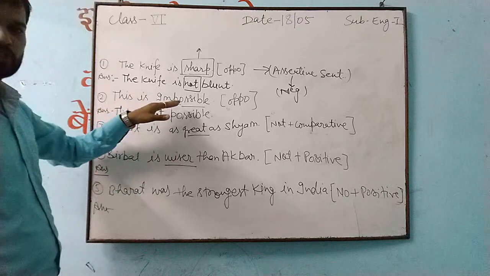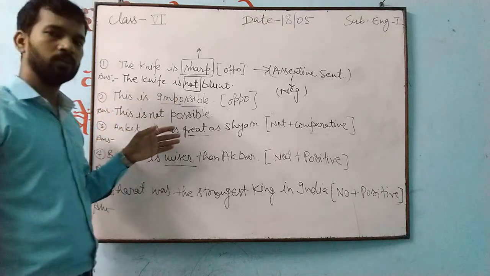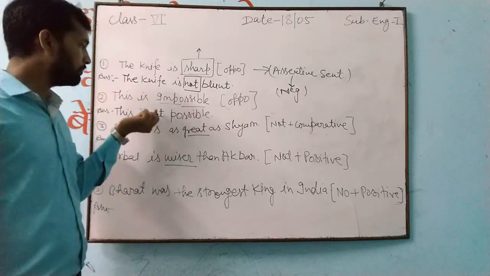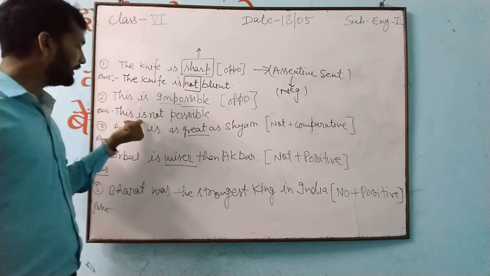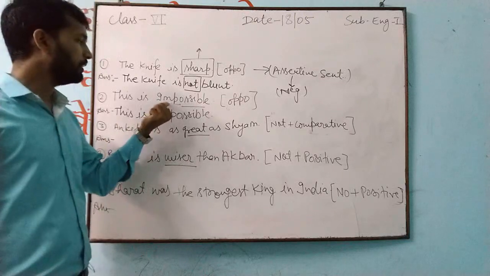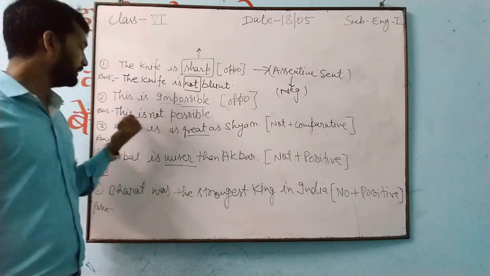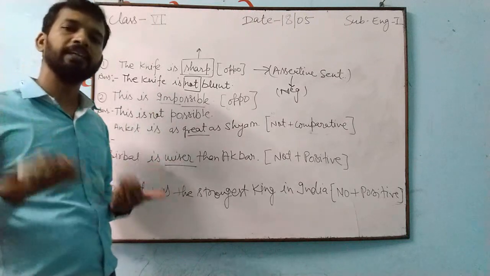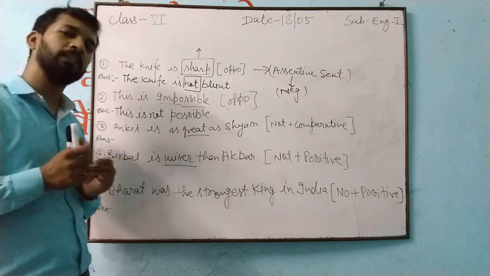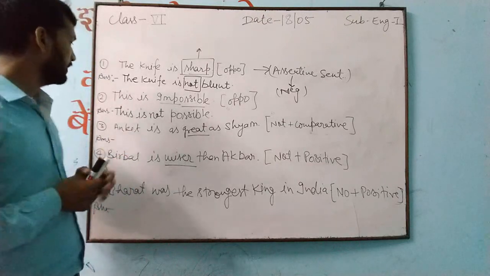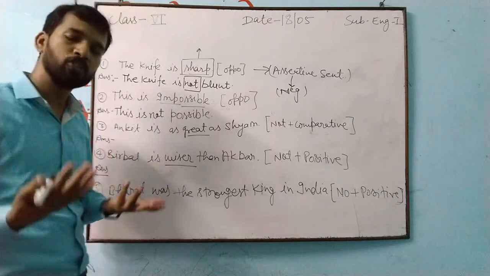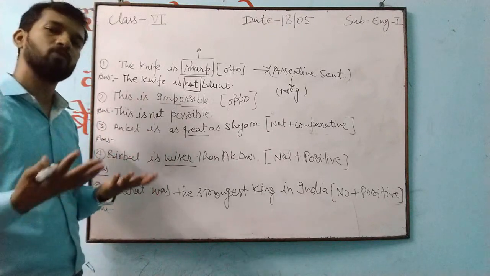So have you seen? This is impossible changes into, as I told you, when you are changing assertive to negative, after the helping verb you will place what? Not. So this is not. The tense will remain the same. This is not impossible, changing into possible: this is not possible. If anything is not possible, then it will be what? Impossible. So the meaning of both sentences here is the same. This is impossible reflects the impossibility of any task, of anything.